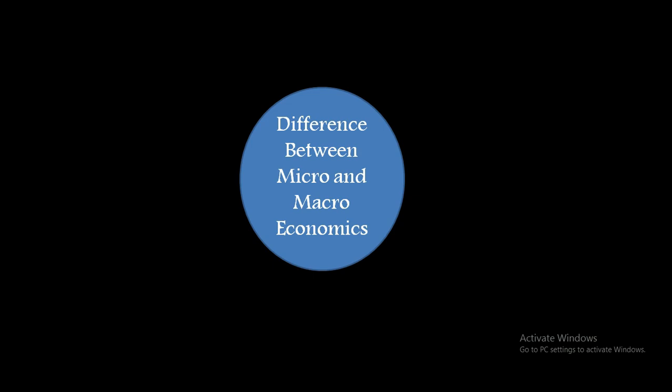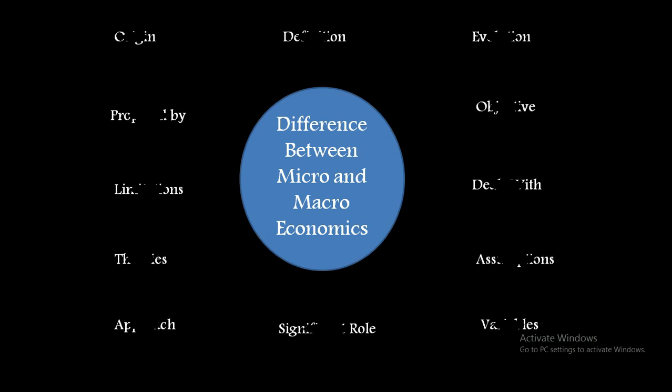Yes, now first is the difference between macro and microeconomics. So I will be differentiating micro and macroeconomics on the basis of all these 12 aspects.